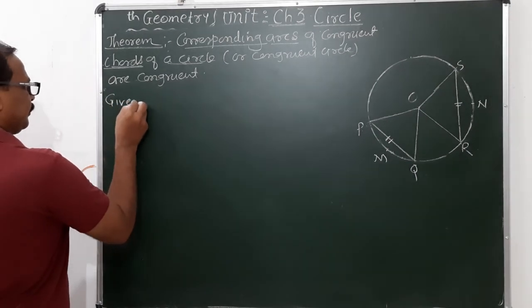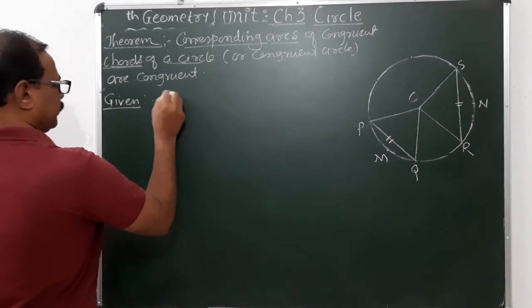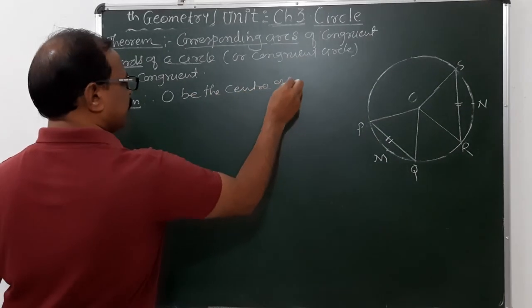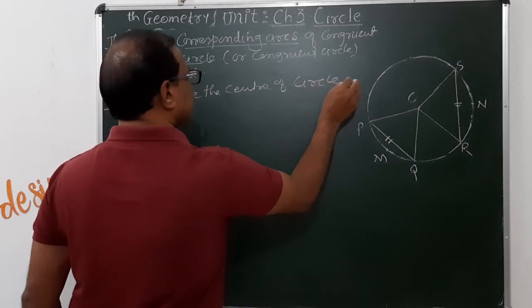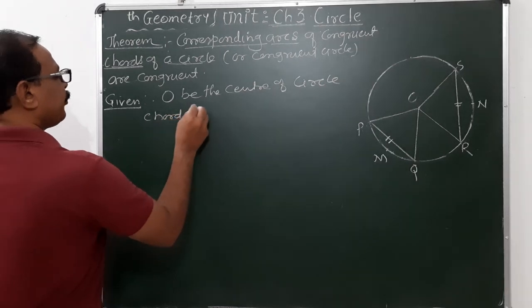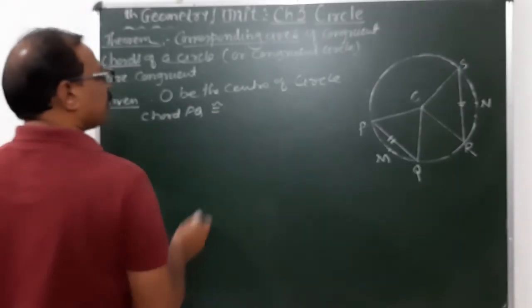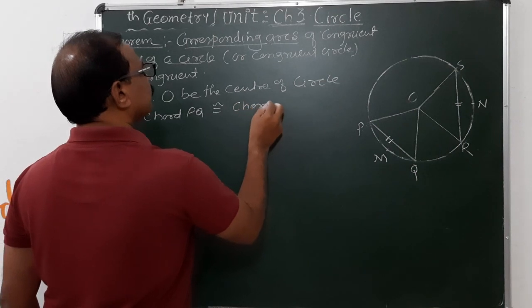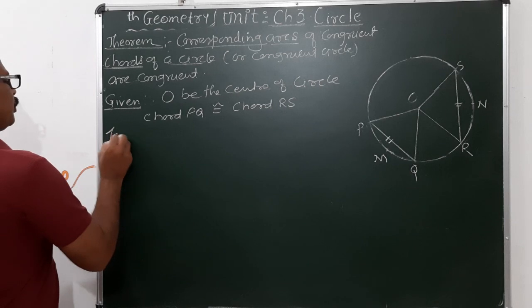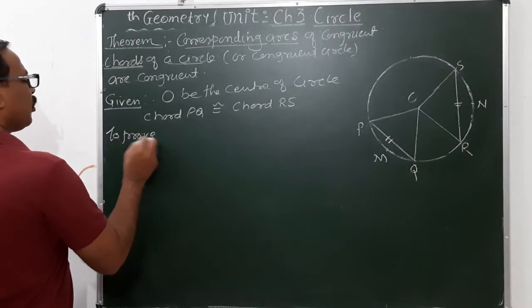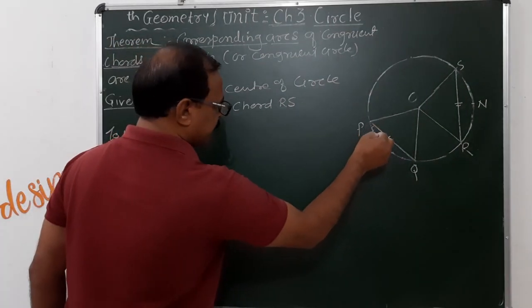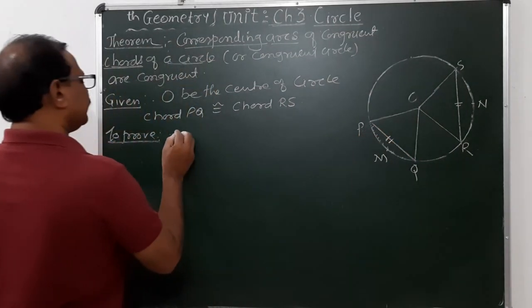Given: O is the center of the circle, chord PQ congruent to chord RS. To prove: if the chords are congruent, then the corresponding arcs, the chords' corresponding minor arcs actually, so this is PMQ.